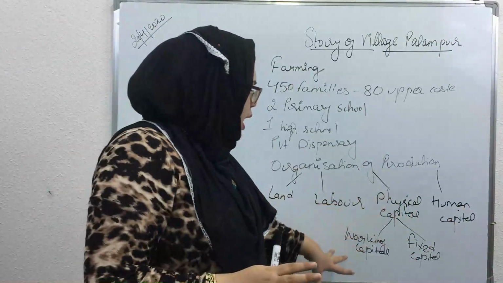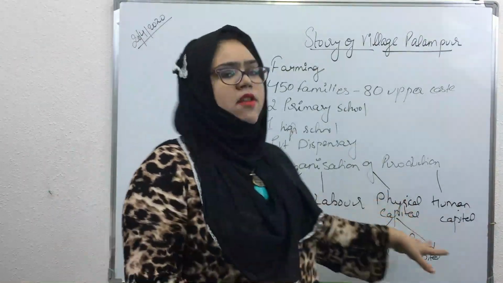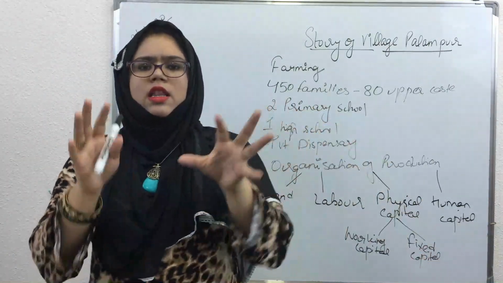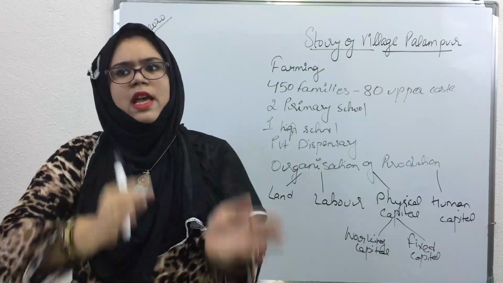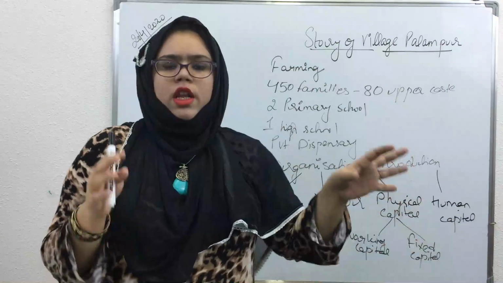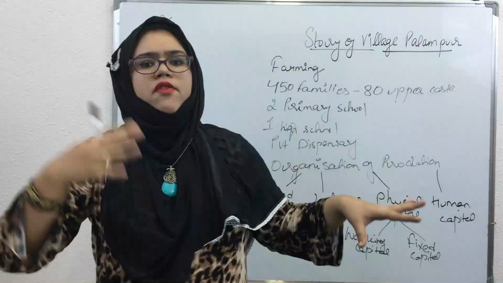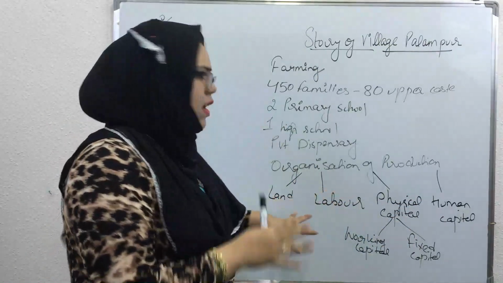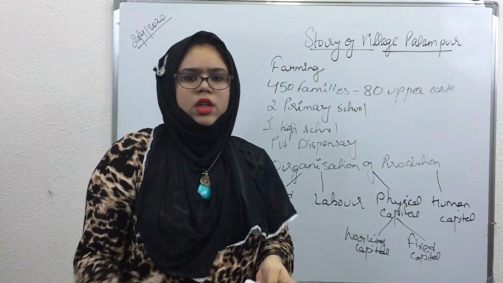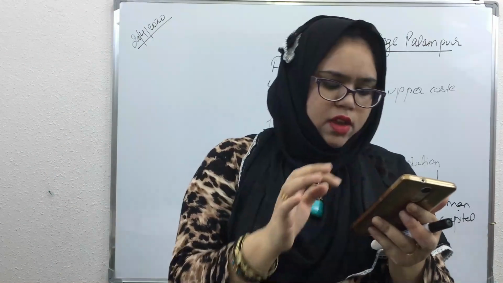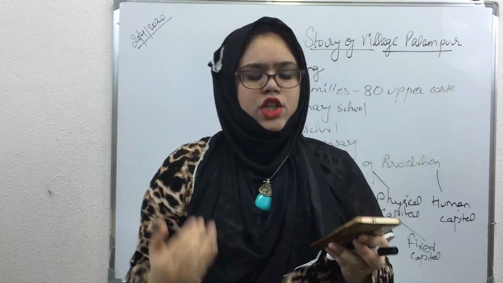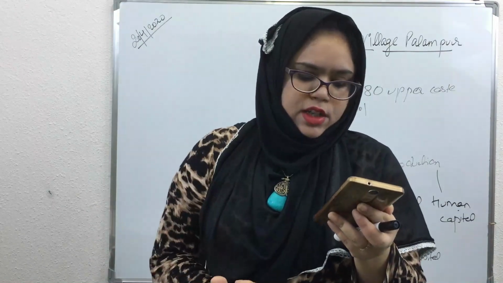So for production we need working as well as fixed capital both. And then finally there is human capital. Without human capital this all cannot work. The last and the foremost capital: if the production has been made, it has to be carried or sold. That will be done with the help of humans. So for organization of production, the question is, what are the factors of production? Four factors are there. We have learned from this topic: land, labor, physical capital and human capital. So this was about the factors of production in the village Palampur. Through this we have come to know that after combining these four factors, the production can be done very well, and these are known as the factors of production.